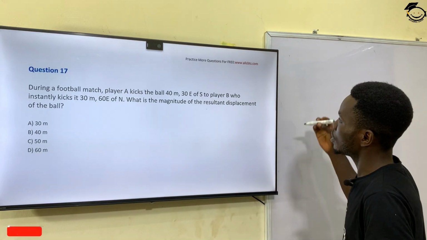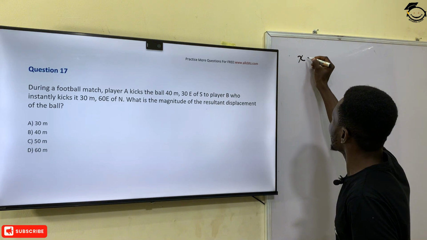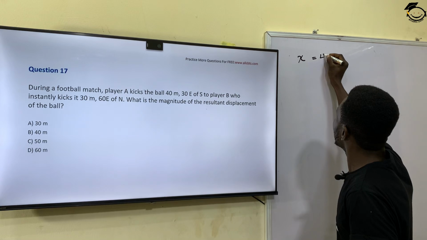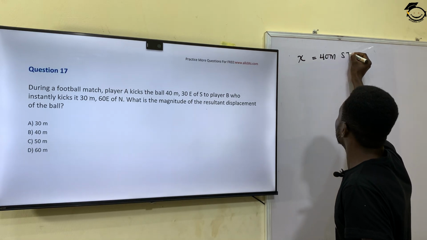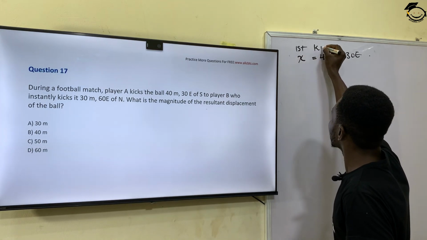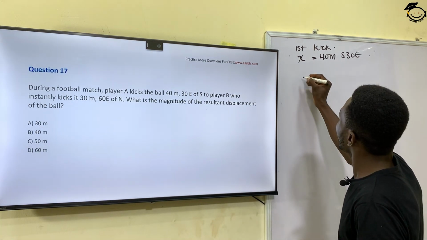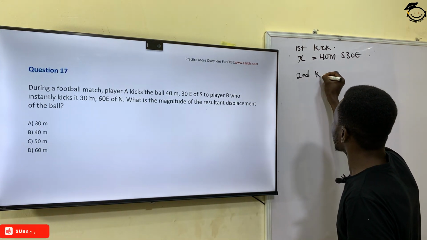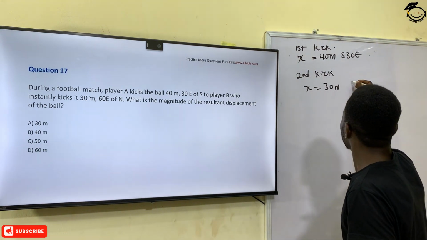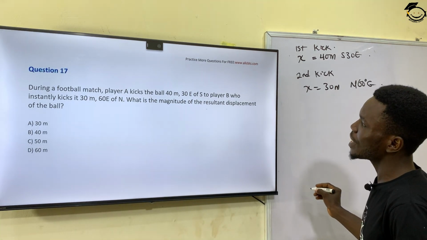Moving on to the next question, which is question number 17, says, during a football match, player A kicks the ball 40 meters 30 degrees east of south. So our displacement for the first kick was given as 40 meters south 30 degrees east. Then for the second kick, player B, who instantly kicks it, our displacement was given as 30 meters north 60 degrees east. Then we have to find the magnitude of the resultant displacement.